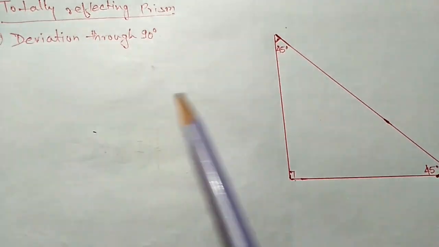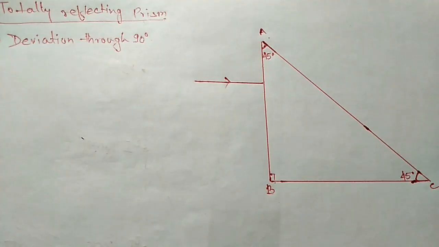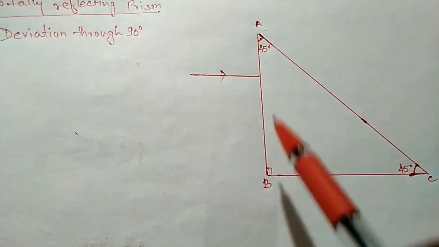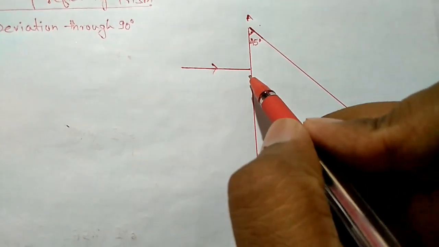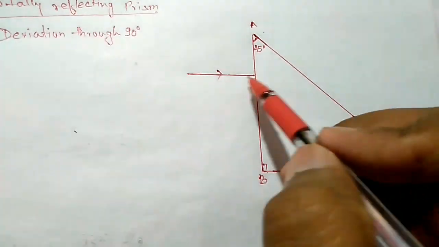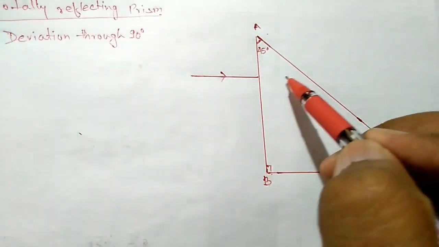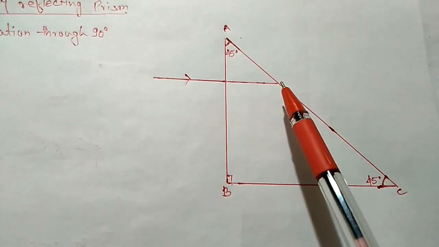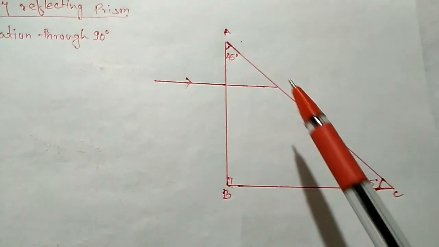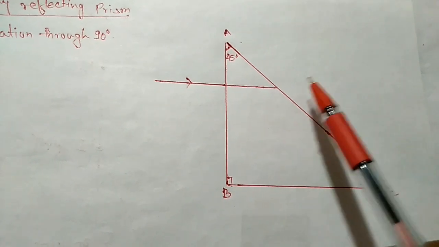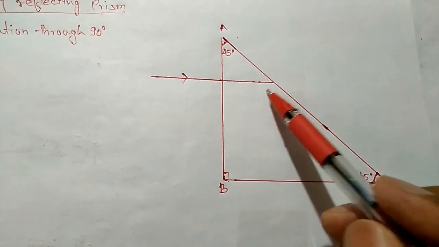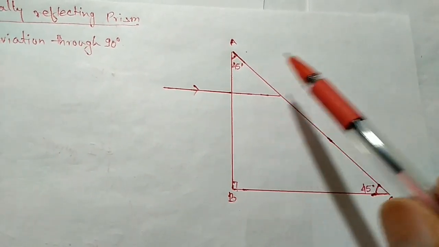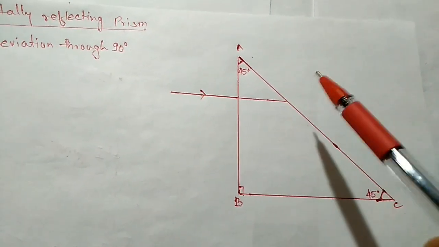How? Starting with the first ray, you can see the first ray is going through the surface AB. Since this ray is falling normally, there is no refraction, because if the ray is falling normally, the ray will go straight. Here the ray is falling normally and approaches this surface AC. Now after this, in which direction this ray will go will be decided by the angle of incidence. So remember this, after this point we have to draw the normal.